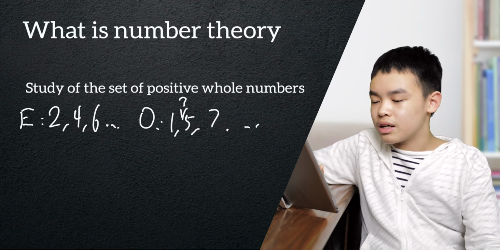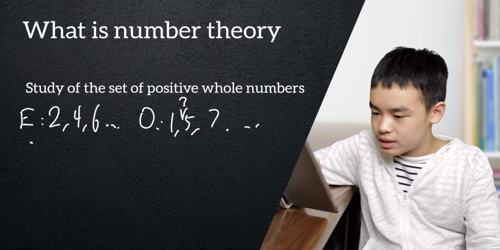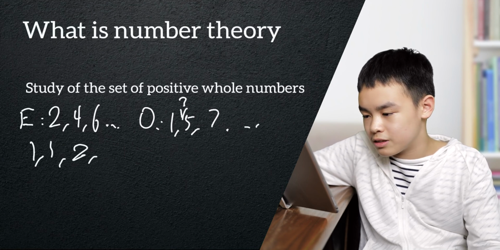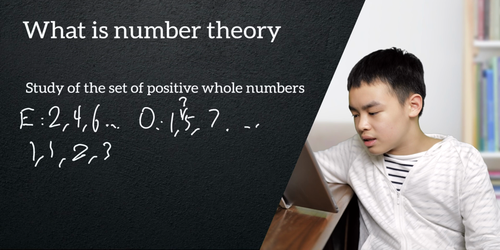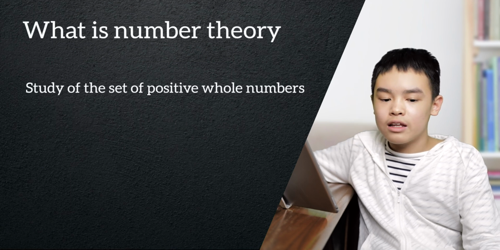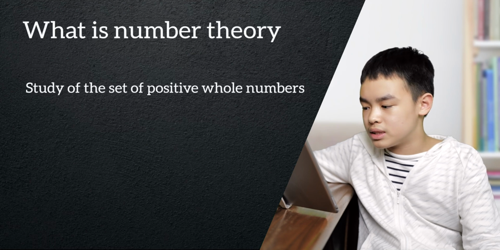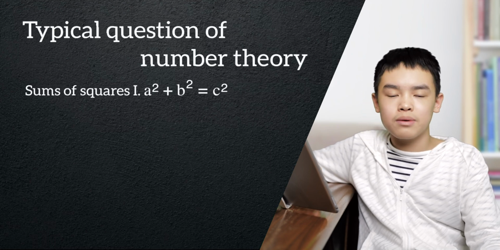And also, there are Fibonacci numbers, as you guys probably know. 1, 1, and then 1 plus 1 equals 2, 2 plus 1 equals 3, and so on. As I've said, there are a lot of unique lists that we will be discovering while learning number theory.